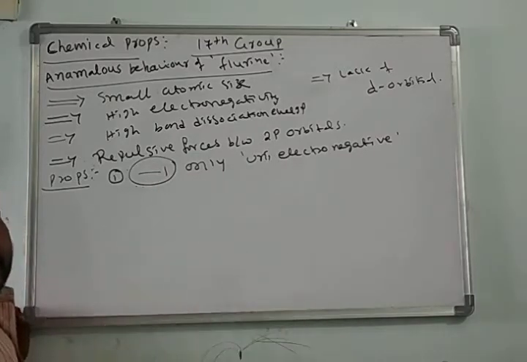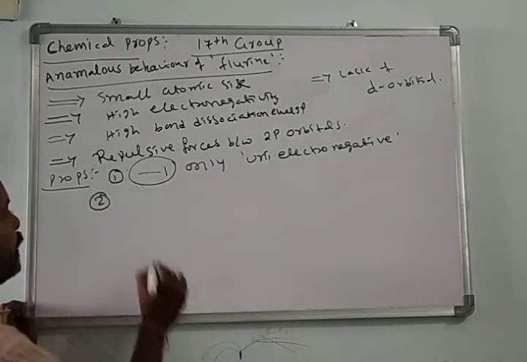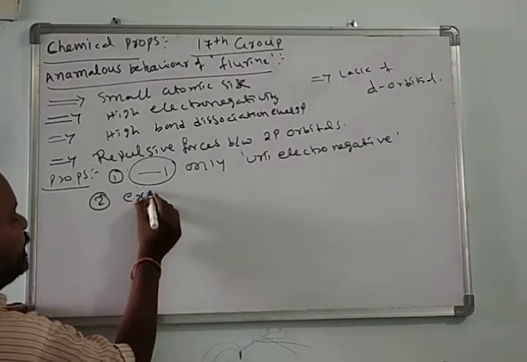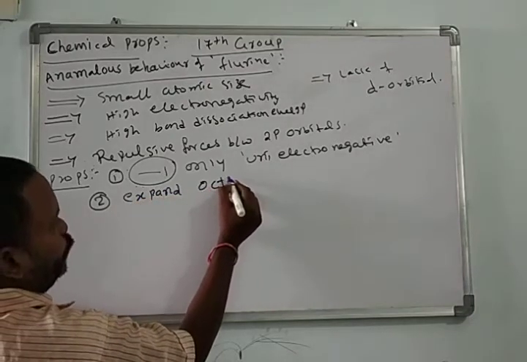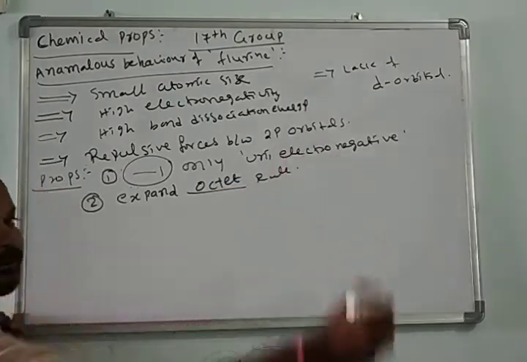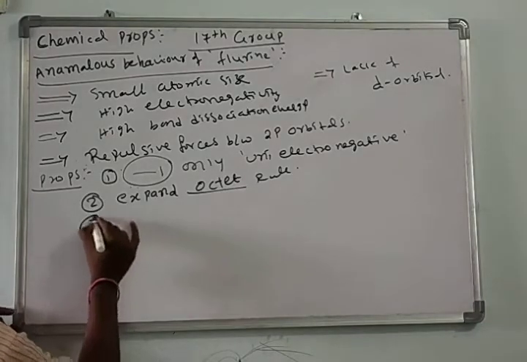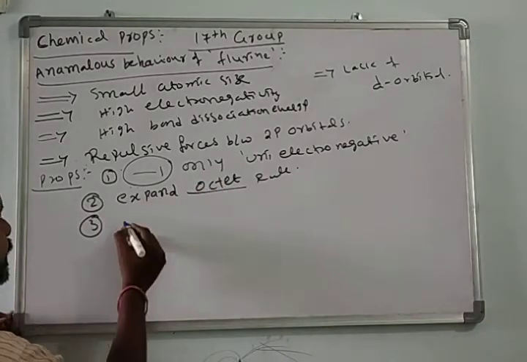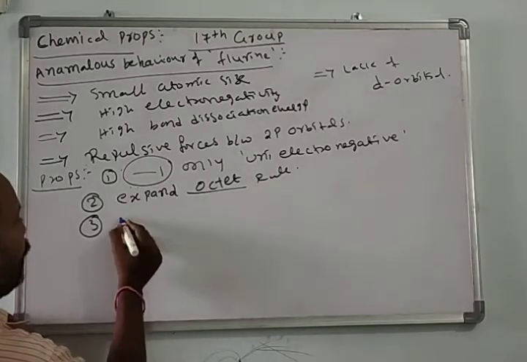It never exhibits any other oxidation state. And here, due to lack of d orbitals, it never expands the octet. And due to the lack of d orbitals, it is not involved in formation of pi bonds.